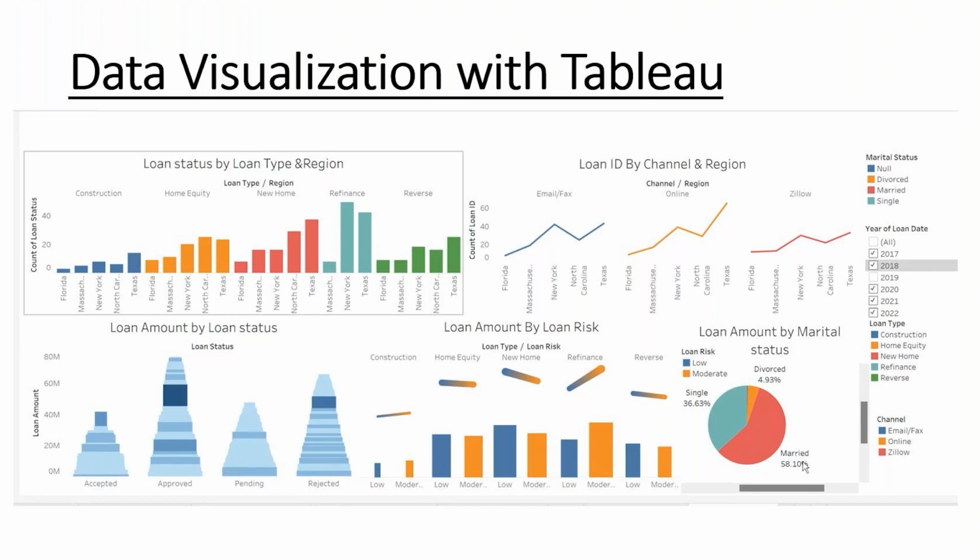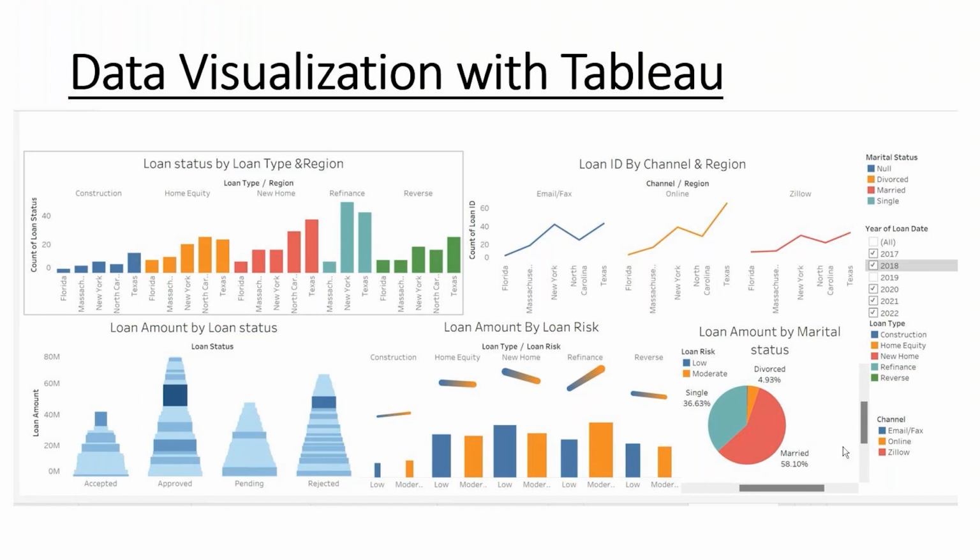To the last one over here, we created a chart of loan amount by marital status, and we come to a conclusion that most people who apply for loans are married, followed by single, and it's a really small number of people who are divorced who apply for a loan. And we had a small number of people who didn't declare if they're married or not, and you see it's a really, really small amount.